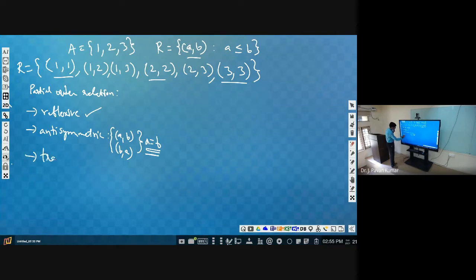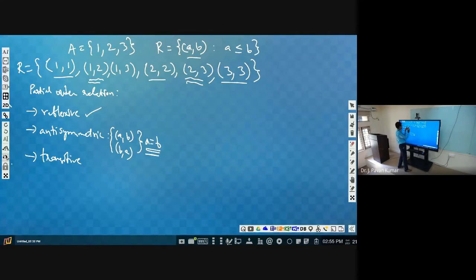Next, third one is transitive. Whether it is transitive relation or not, we have to check. Transitive in the sense, let's consider 1 comma 1 and 1 comma 2. It will lead to 1 comma 2, which is part of the relation. Next, 1 comma 2, 2 comma 3. It will lead to 1 comma 3, isn't it? Just you consider this and this. 1 comma 2, 2 comma 3, which will lead to 1 comma 3, which is part of the relation.